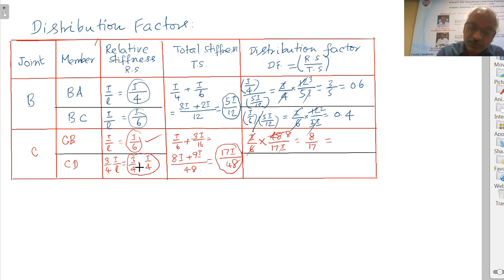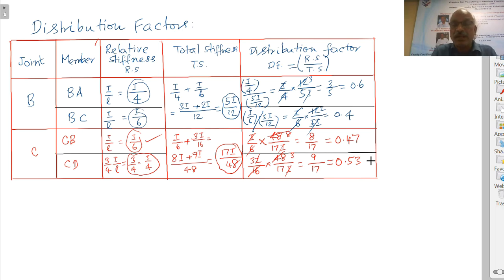Right. Next value is 3I by 16. Relative stiffness equal to 3I by 16, and this is 48 by 17I. Now, this 16 and 48 will give you 3. So I will get cancelled. So, 3 into 3 equal to 9 by 17. On calculations, this will be 0.47. This is 0.53. This is the second step.